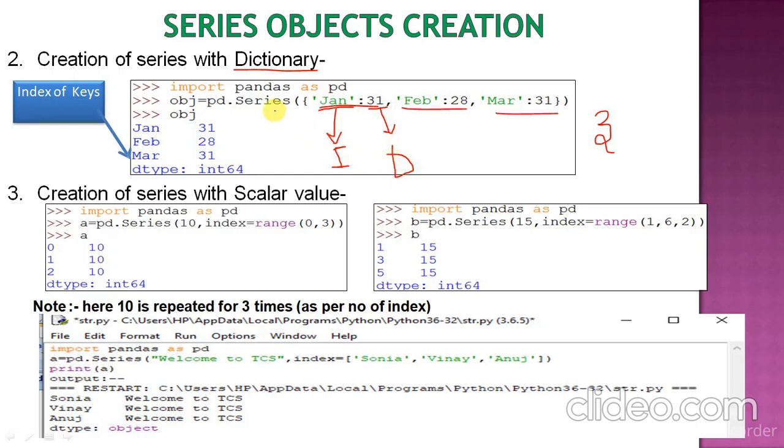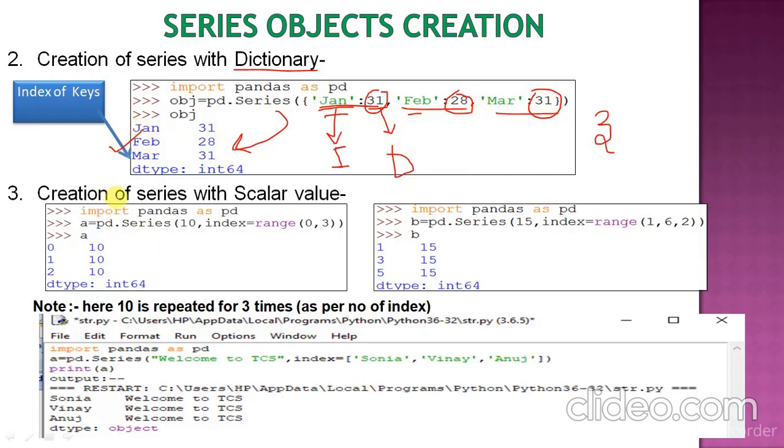So just check out the output here, data is 31, 28 and again 31 and your index will be January, Feb and March. It is just like this.